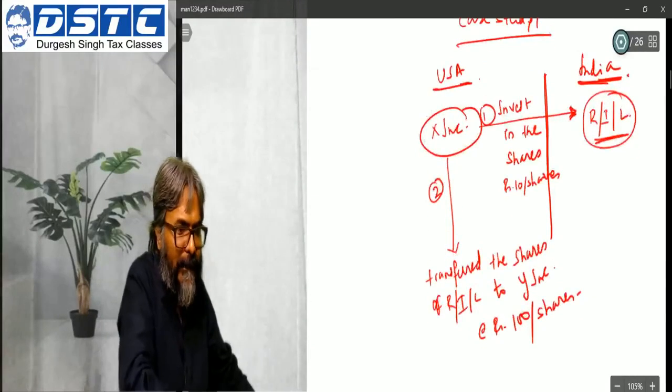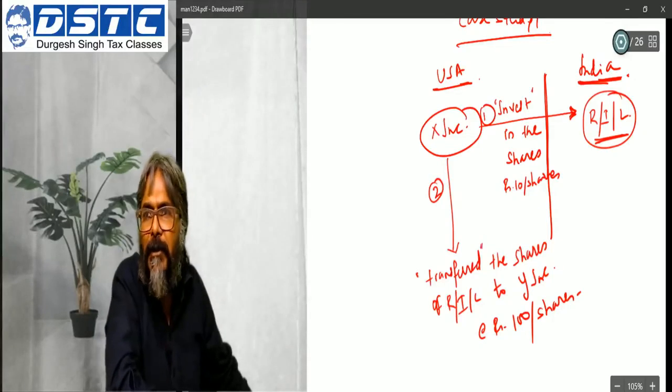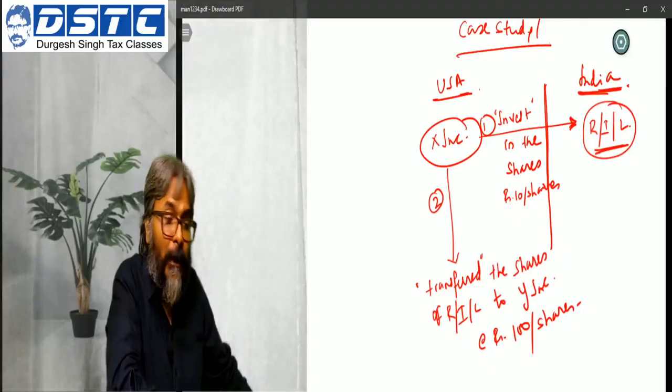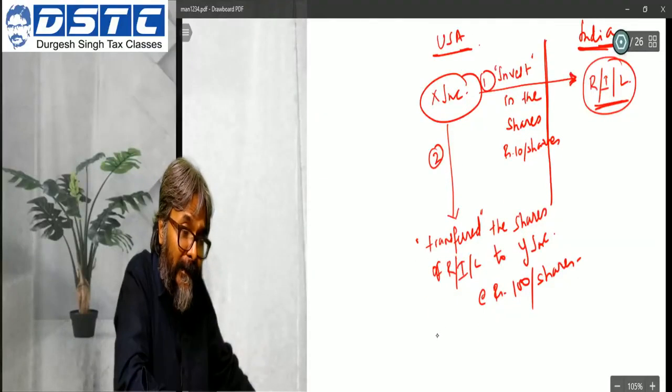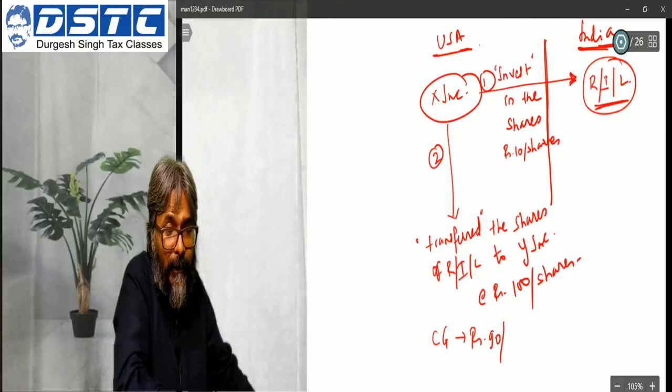So first is the investment, and the next one is the transfer. Therefore, we can easily see that there is a capital gain of rupees 90 per share.